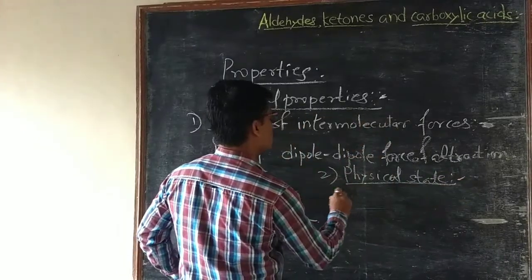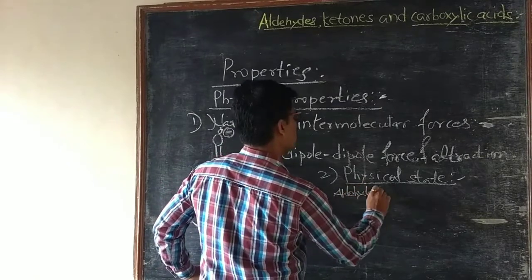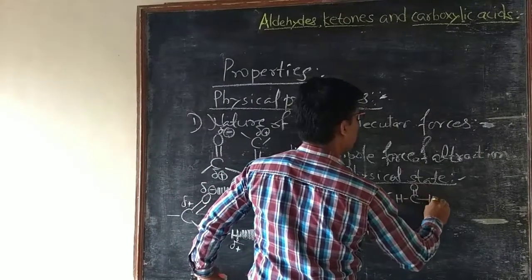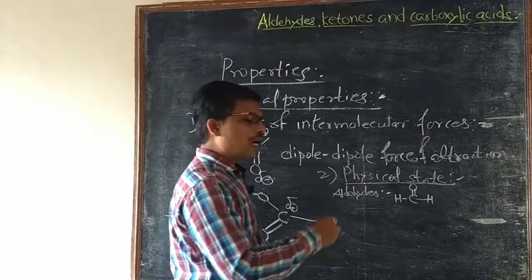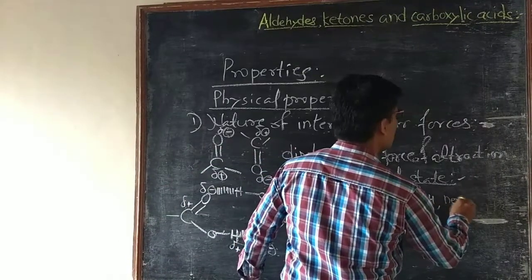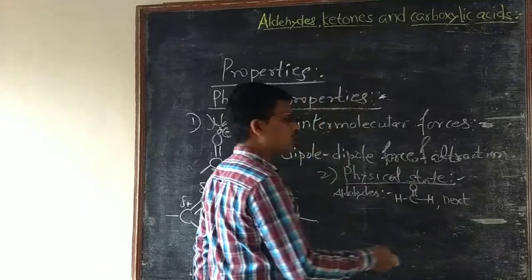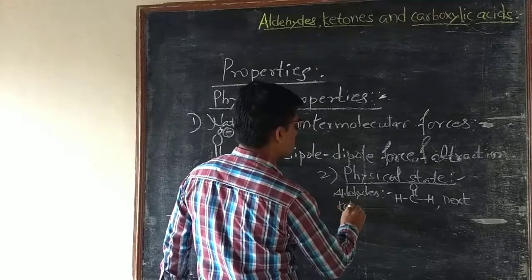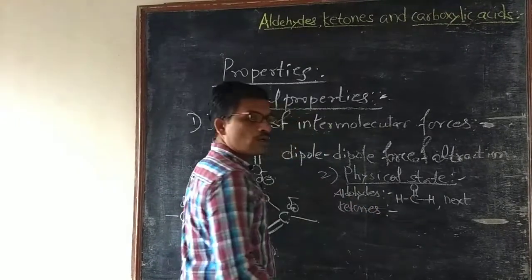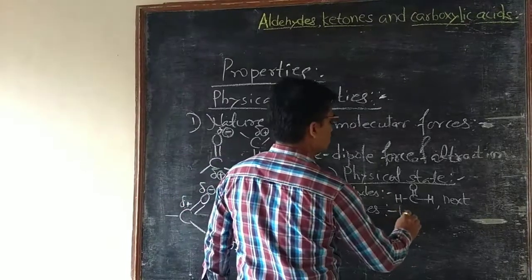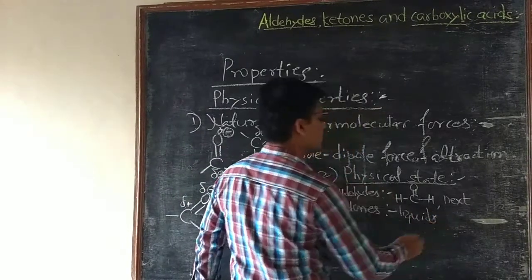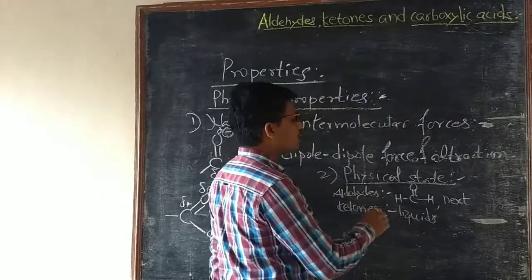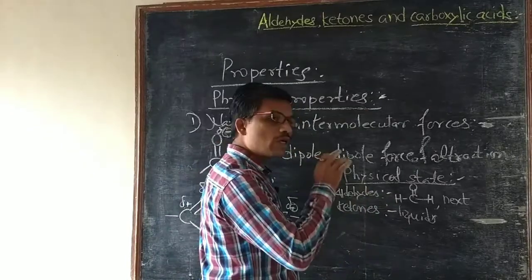First we will see physical state in aldehydes. Lower aldehyde, that is formaldehyde, is in gaseous state with unpleasant odor. Next few members are liquids with pleasant odor, and higher aldehydes are solids at room temperature. In case of ketones, lower ketones are liquids with pleasant odor, and higher ketones have bland odor, that is they have no characteristic sharp odor.